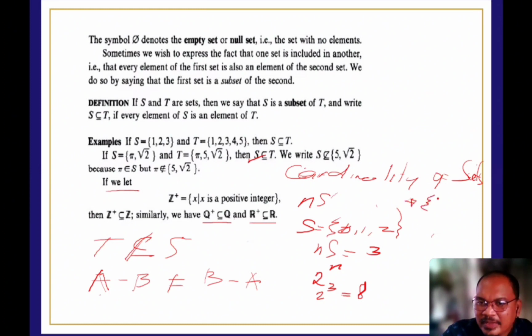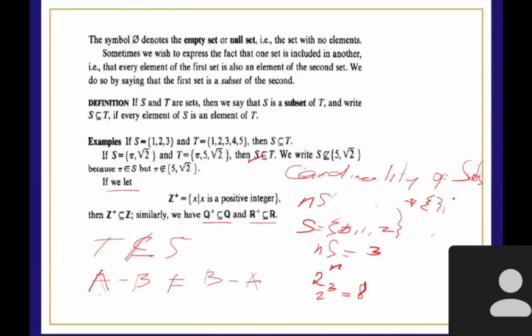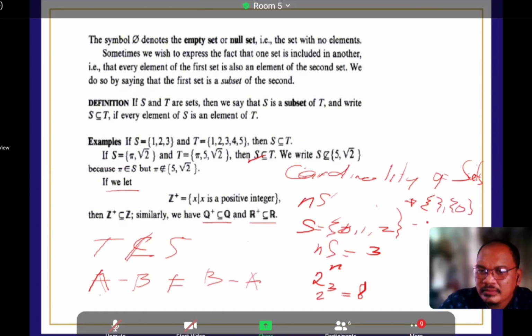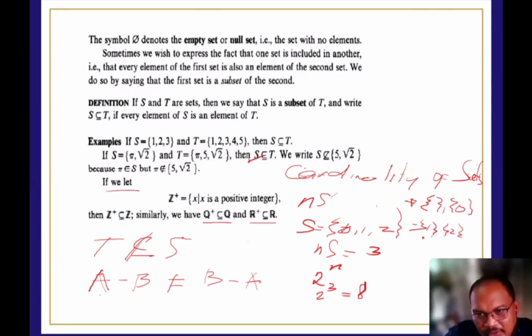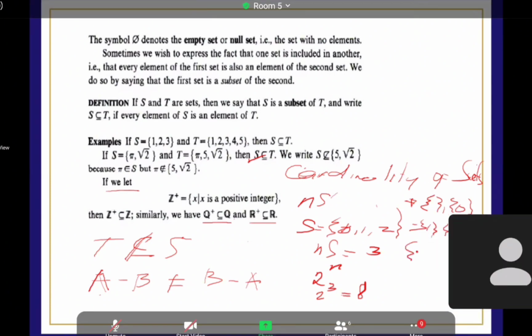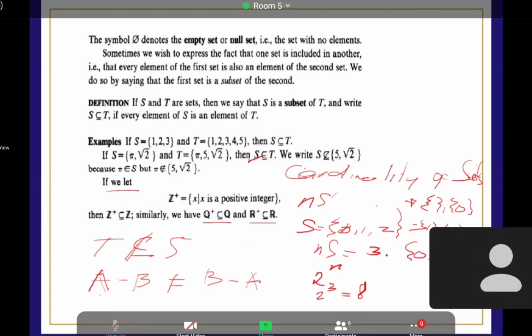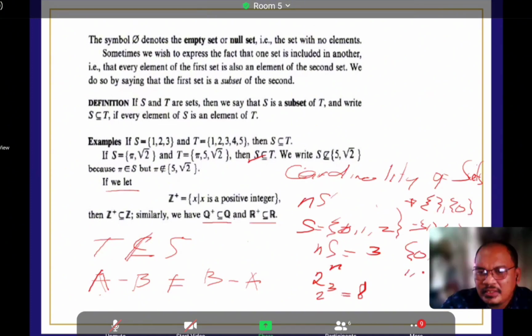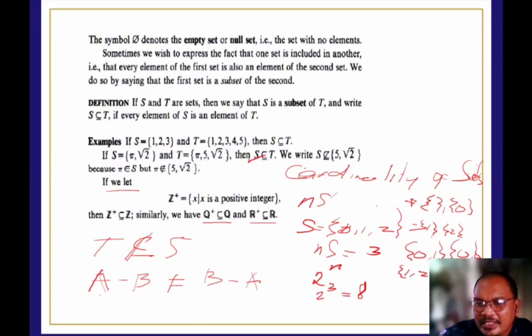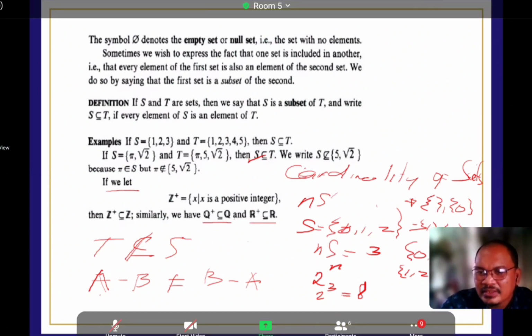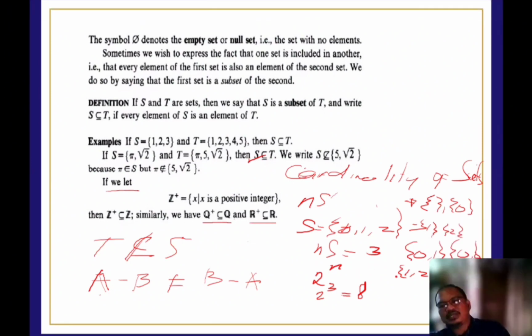Ito yung mga subsets natin. The null set, tama? What else? {0}, {1}, {2}, {0, 1}, {0, 2}, {1, 2}. Ilan na? So 1, 2, 3, 4, 5, 6, 7, and the set itself. Tama? So the set is always a subset of itself. Kaya nagkaroon tayo ng 8. And always, yung null set is always a subset of the given set.